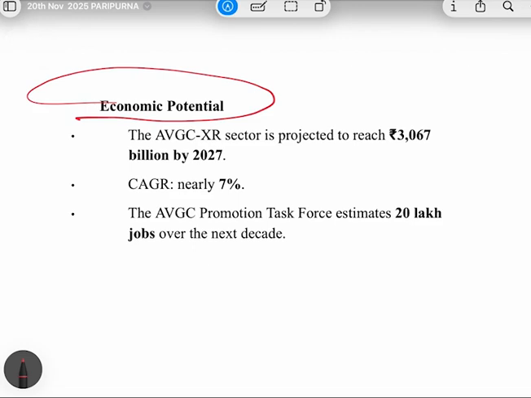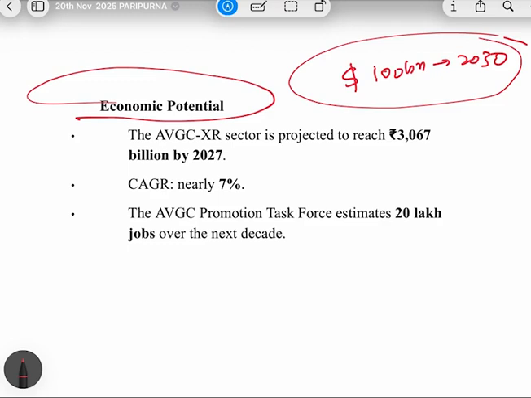Before this, let's create a small, brief context. As we know, the media and entertainment sector in India is growing, is booming, right? And according to a report, this media and entertainment sector is projected to cross 100 billion US dollars by 2030. This is very important data.